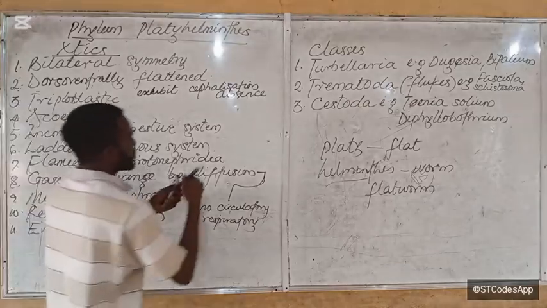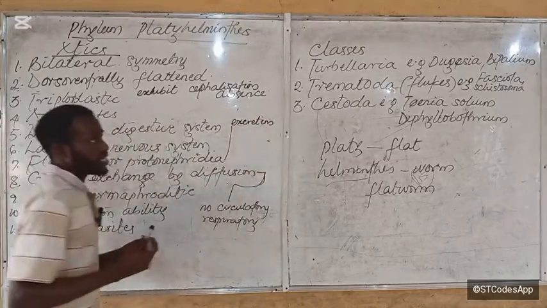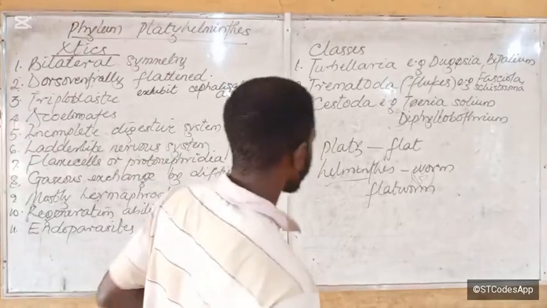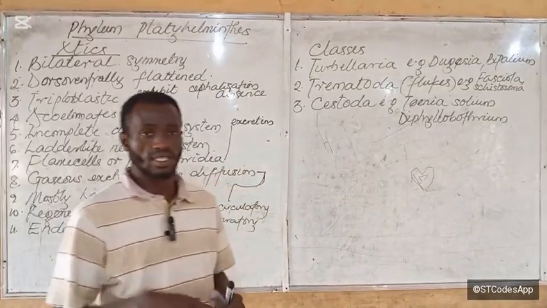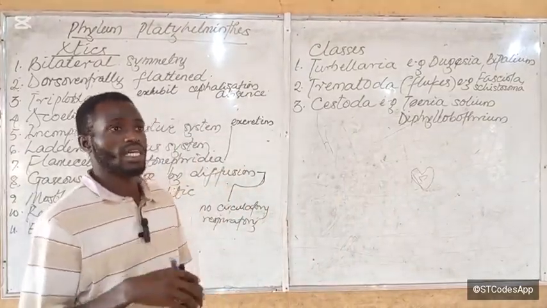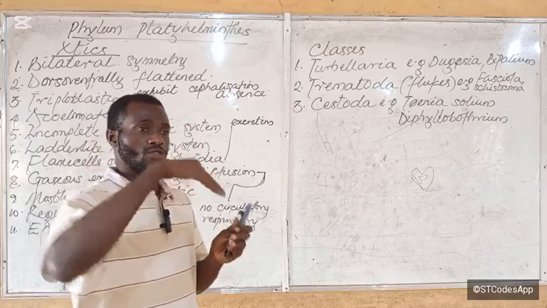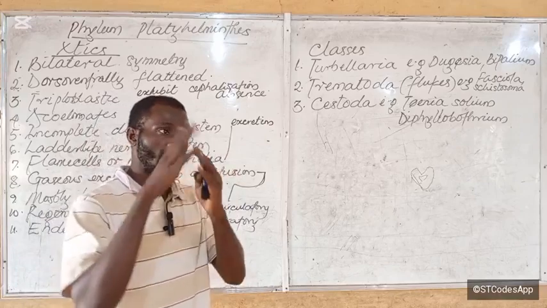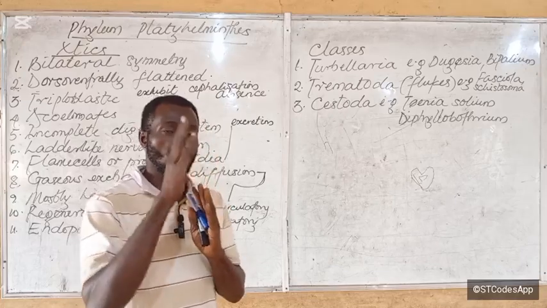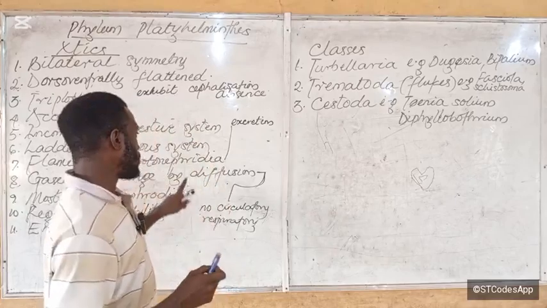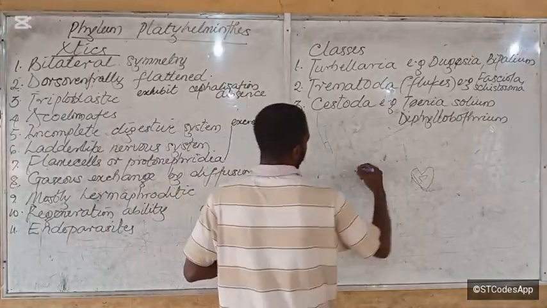So the flame cell performs the function of excretion. It is called a flame cell because the structure is ciliated and undulates, and that undulation makes it look like the way flames of fire undulate. So we call them flame cells. They are primitive nephridia. They look something like this.